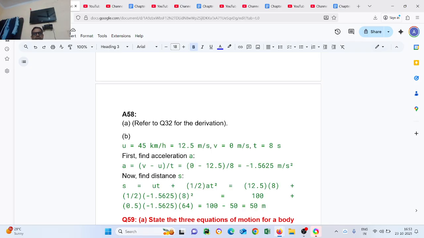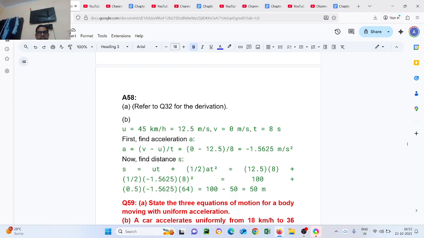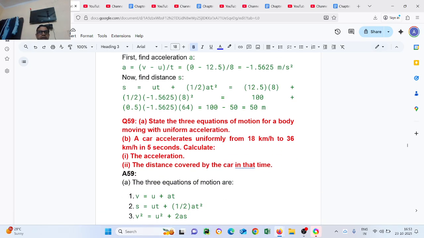u equal to 45 km per hour, v equal to 0, time t equal to 8 seconds. First find acceleration equal to v minus u upon t. Put the value. After putting the value, we will get minus 1.5625 meter per second square. Now find distance s equal to ut plus half at square. Put the value and you will get 50 meter.